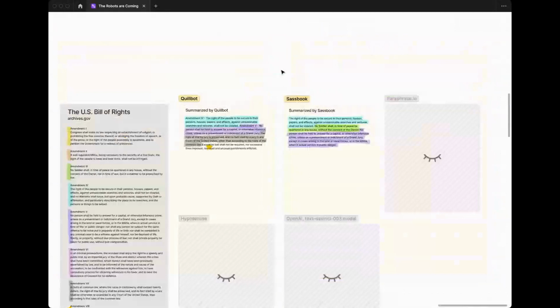Yeah. So Quillbot and Sassbook. Meh. Yeah, a little lackluster thus far. But let's see where we get with Paraphrase. So let's reveal this one. And this one, let's zoom in a little bit here because it's doing some wonky things that Sassbook and Quillbot did not.